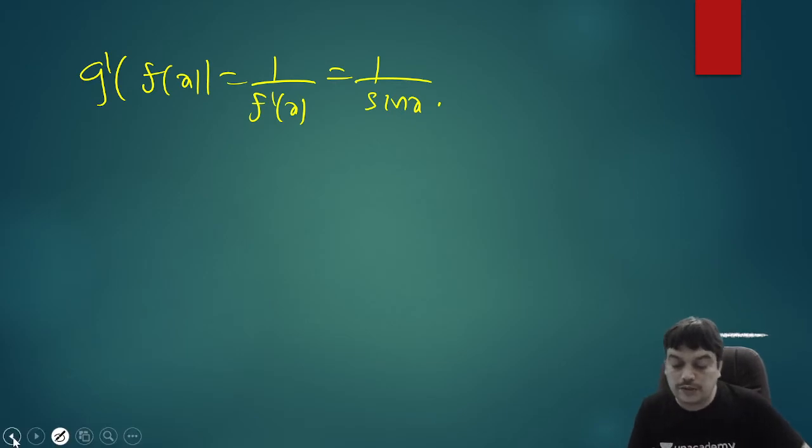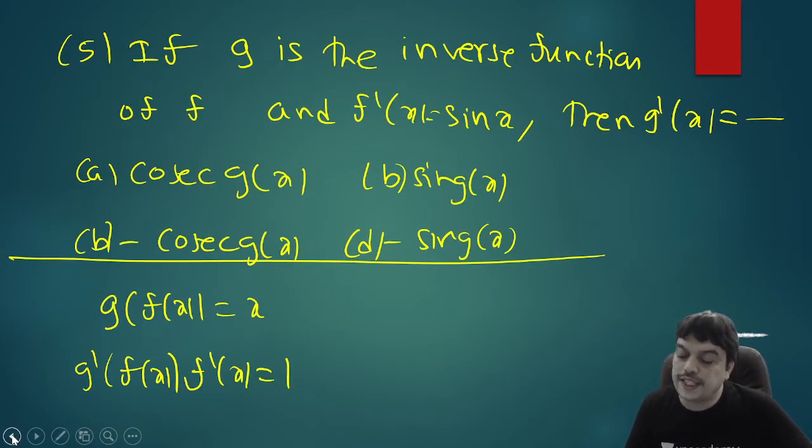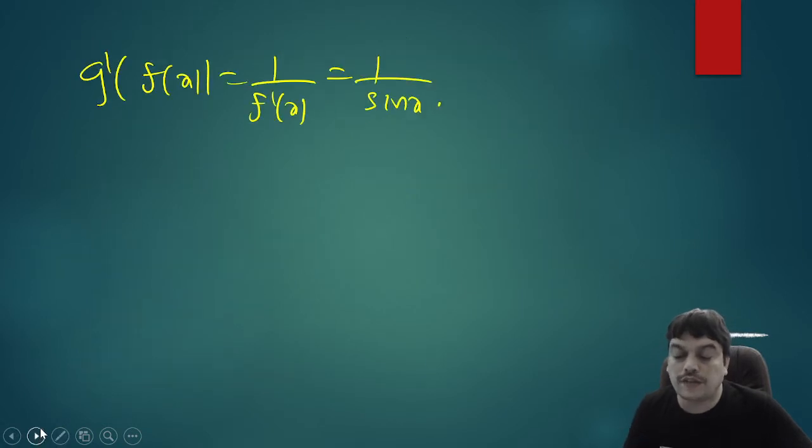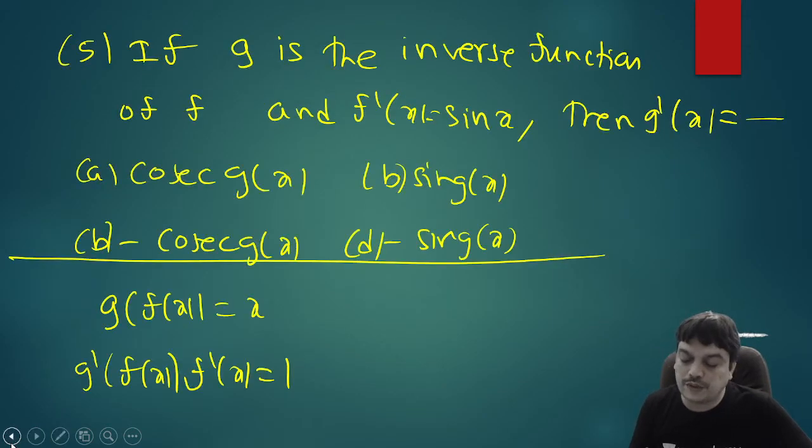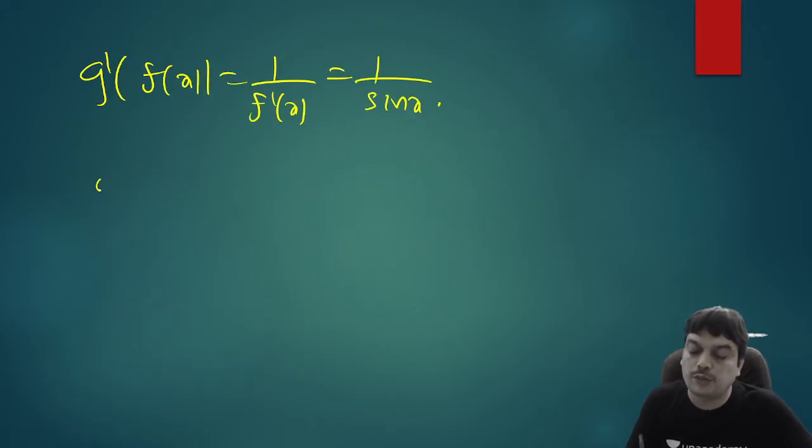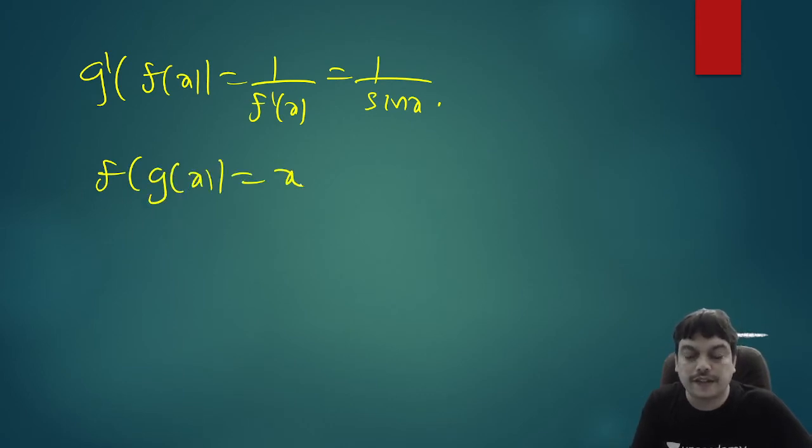But what is it that you actually want to find? Only g dash x. So this is not working out to find g dash x. We have to again do a manipulation. So what if I consider the other way? Like instead of g of f of x, I can also write f of g of x. Both are equally allowed as I told you earlier. If I consider this, it works better. So f dash of g of x into g dash x equal to 1.